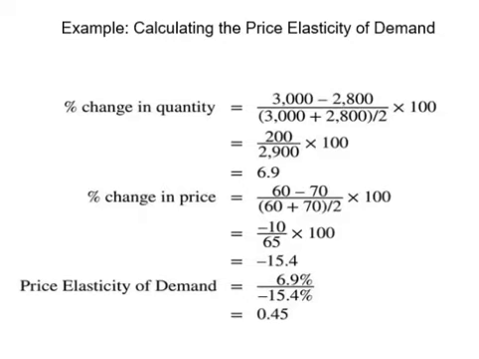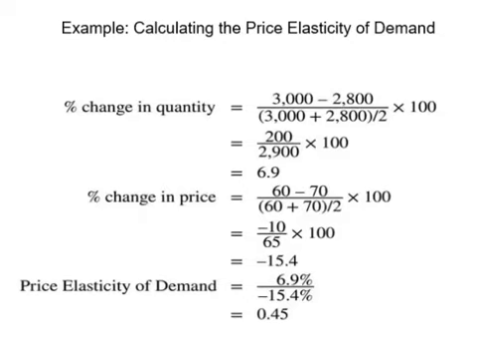Finally, to get the price elasticity of demand, we divide the percentage change in quantity demanded by the percentage change in price. So 6.9% divided by 15.4%, the answer is 0.45, which is smaller than 1. Therefore, the demand is inelastic between point A and B.